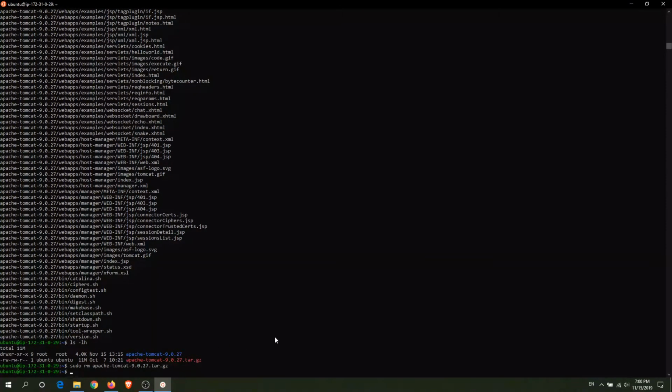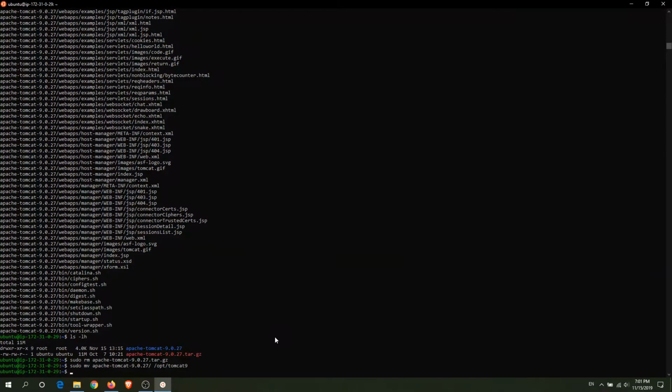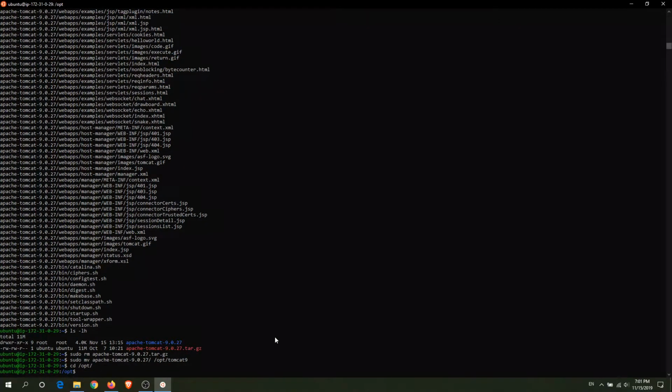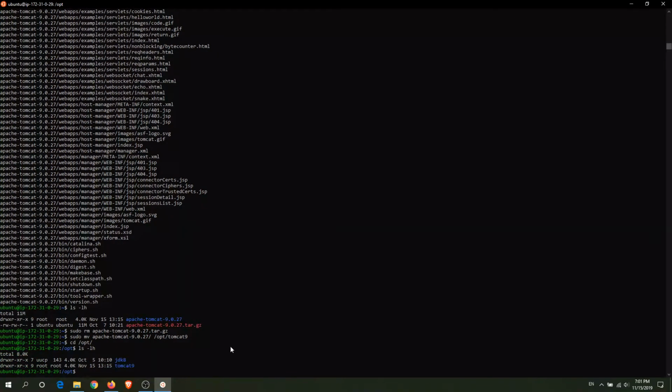We'll be moving Apache Tomcat, the directory, the whole directory, to our opt directory. Right? We'll be doing sudo mv to, and we'll name it Tomcat 9. Hit enter. Let's change our directory to opt and do ls command. Alright, so this is our Tomcat and this is our JDK.